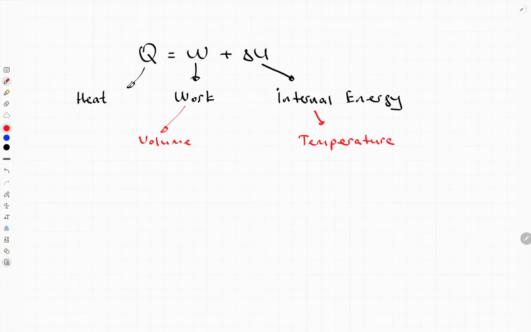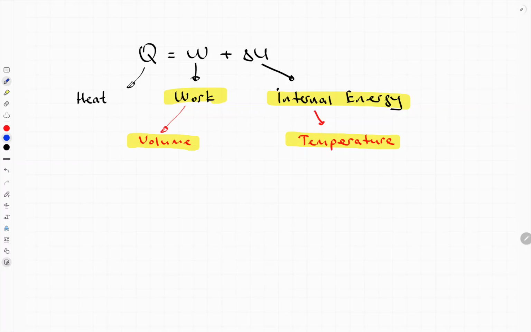For solids and liquids, only temperature matters. Heat depends only on temperature, basically. That's why in the mcΔT equation we have a temperature. Here, logically, for gases, in the equation you should have something that depends on volume, and also something that depends on temperature. Basically, for volume it is work, for temperature it is internal energy.